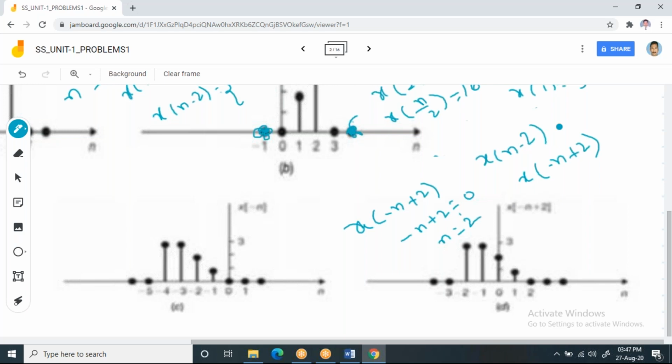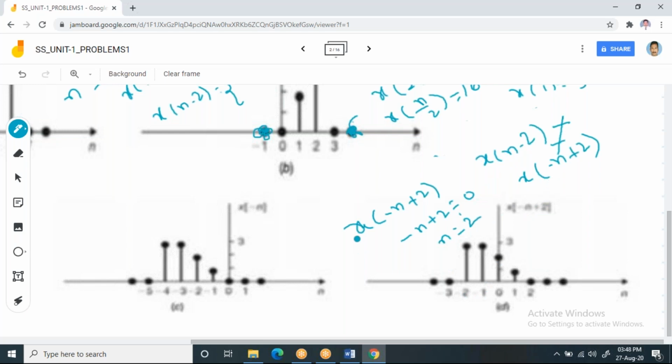So I can write x of n minus 2 is not equal to x of minus n plus 2. Even though they are shifting towards the right by a positive number of samples, by 2 samples, the waveforms for both are not the same.